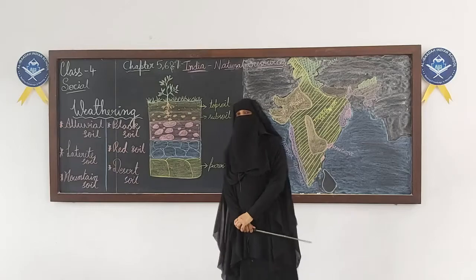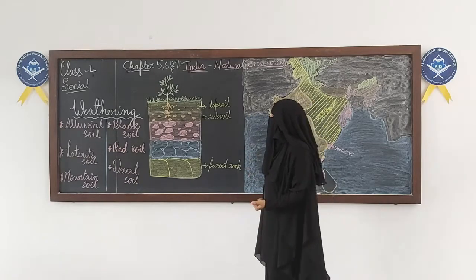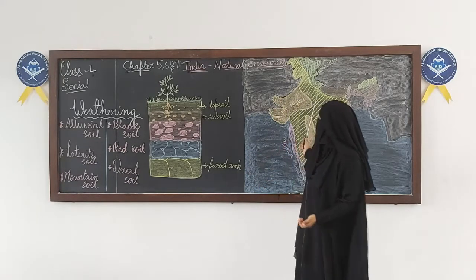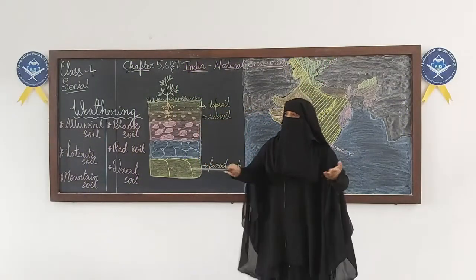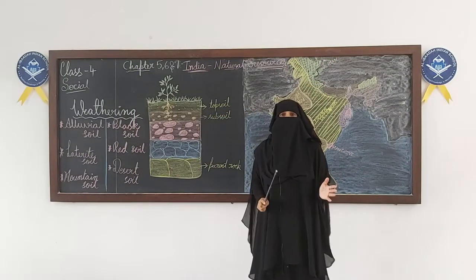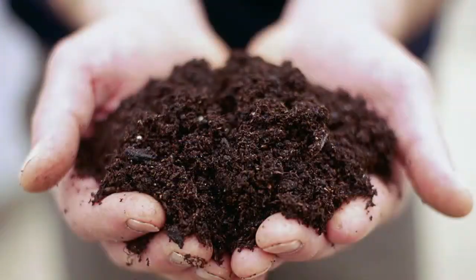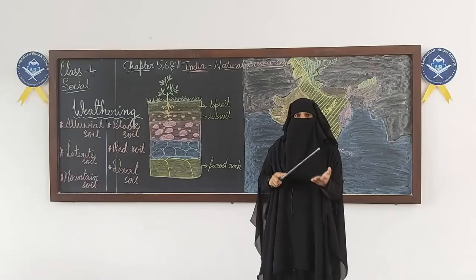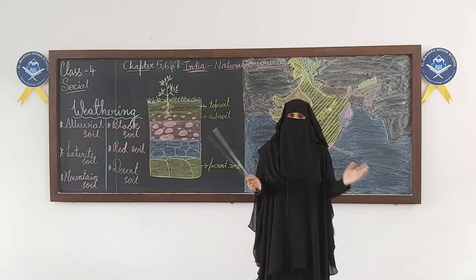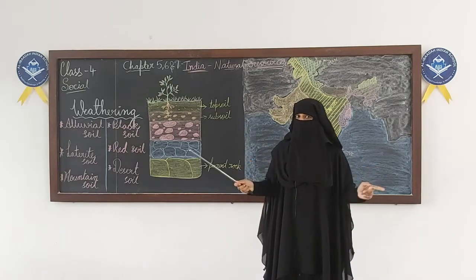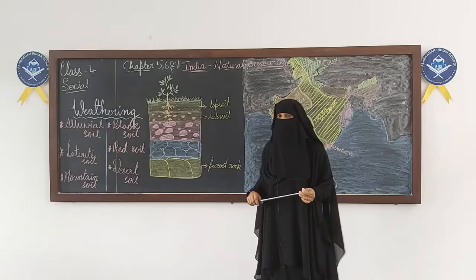Okay, let's see what we have today. We have India and natural resources. Now, firstly, what is natural resources? Natural resources are the resources which are available. Resources means soil, forest, water, livestock, all these things which are natural, not man-made. These are natural things which are available to us.